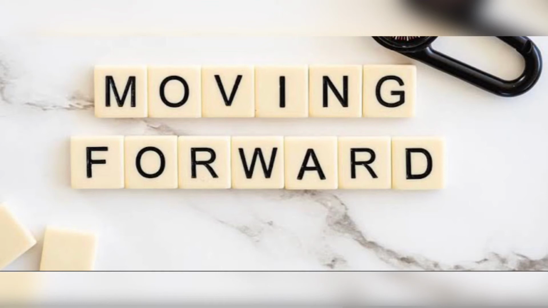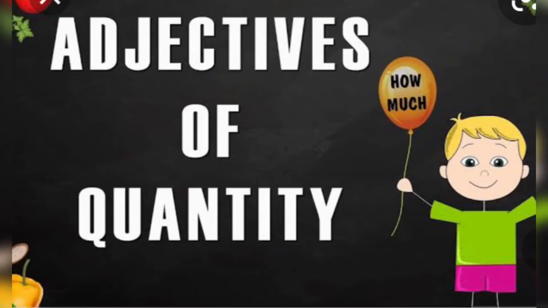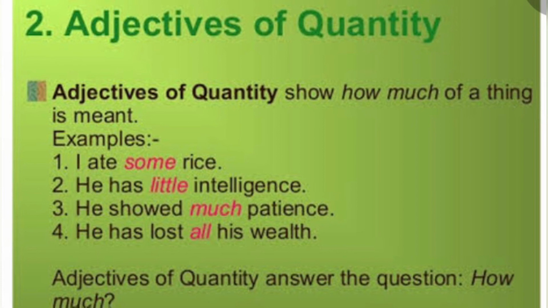Now let's move forward. Moving forward to another type of adjective. This is the kind of adjective which we use in our daily life. Adjective of quantity, in which we measure something. We measure a noun in terms of number, in terms of quantity. Quantity in the sense means how much is it? How many are they? Like we can define adjective of quantity shows how much of a thing it is.